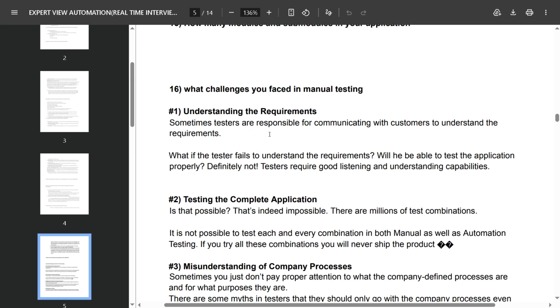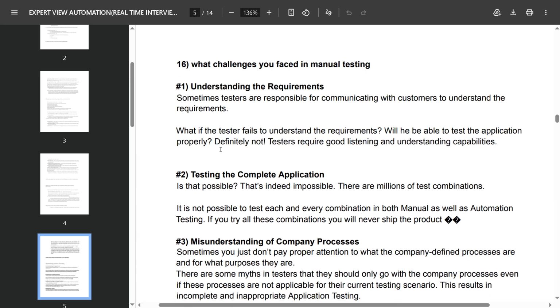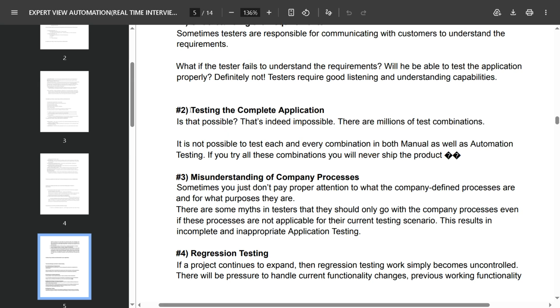Sometimes testers are responsible for communicating with the customer to understand the requirement. So what if the tester fails to understand the requirement? Will he be able to test the application properly? Definitely not. Testers require good listening and understanding capabilities. Testing the complete application: is that possible?